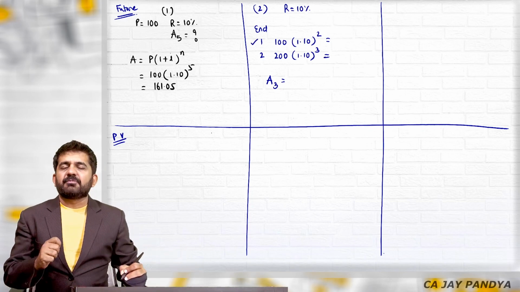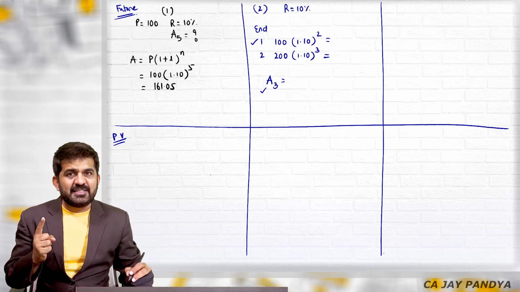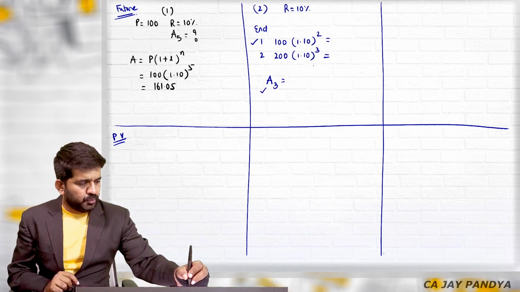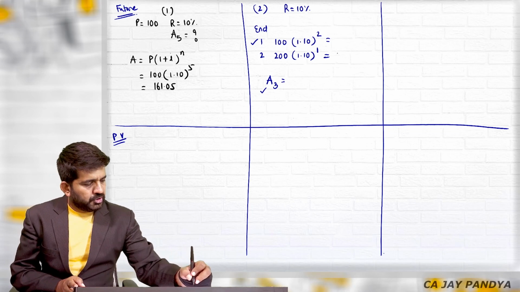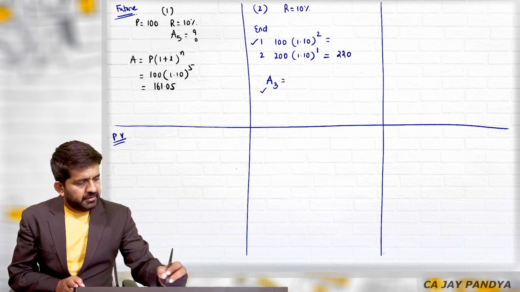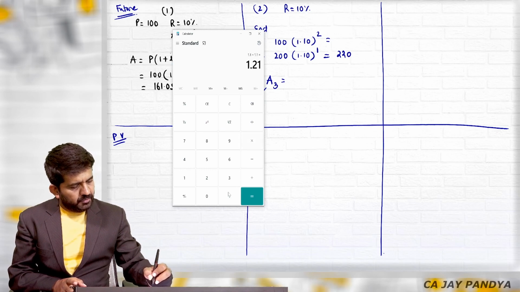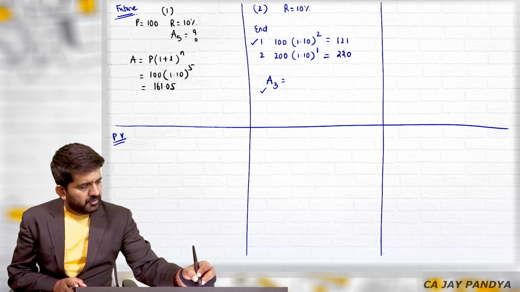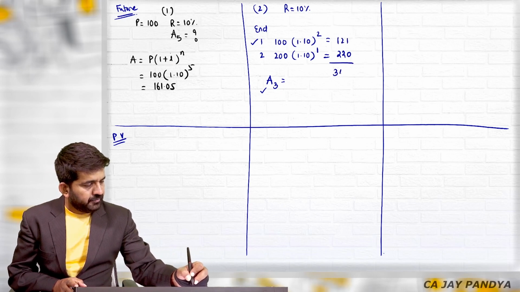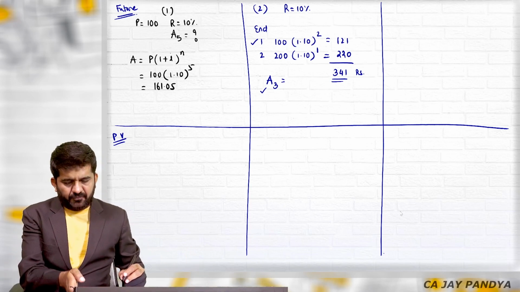If you invest something at the end of first year, withdraw at the end of third year, you will be getting second and third year's interest. That is 2 years interest. And in this case, I will be getting only 1 year interest. So this will be 220. This will be 1.1 into is equal to multiplied by 100. 121. You can even do it with m plus. Those are second category of questions.